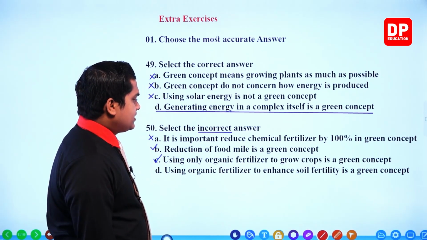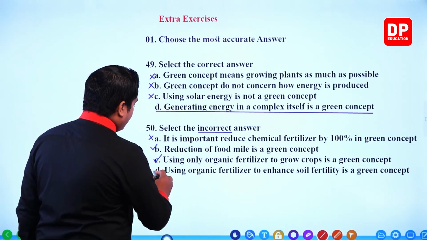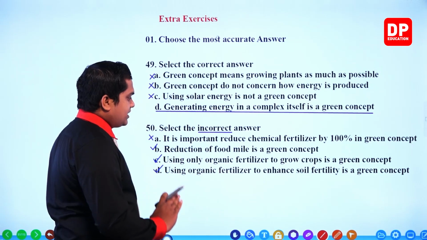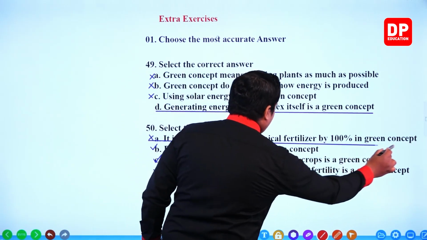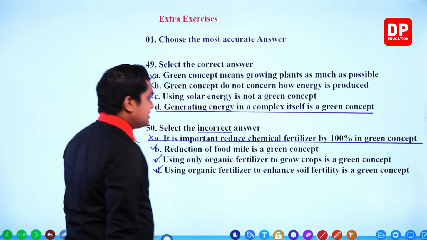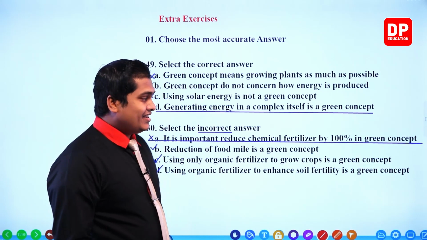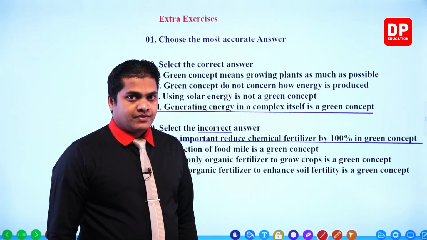Using organic fertilizer to enhance the soil fertility is a green concept. Once again correct. So which one is the incorrect one? According to the given four sentences, my dear children, the incorrect one is the first one. Remember, it's important to cut down the chemical fertilizers.